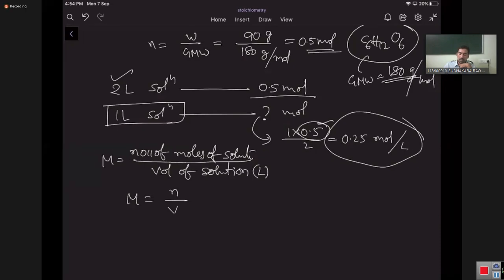So molarity is equal to number of moles. Number of moles we can calculate as weight by gram molecular weight of solute. Weight by gram molecular weight of solute will give number of moles of solute, into 1 by V. V must be in what? Liters. Volume of the solution must be in liters.